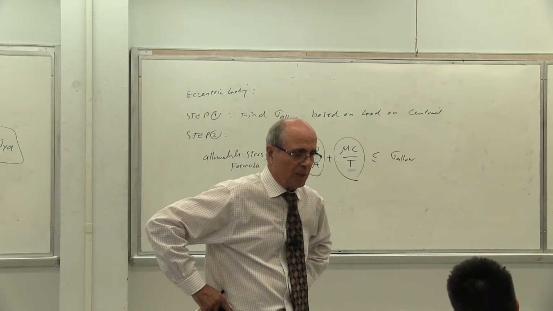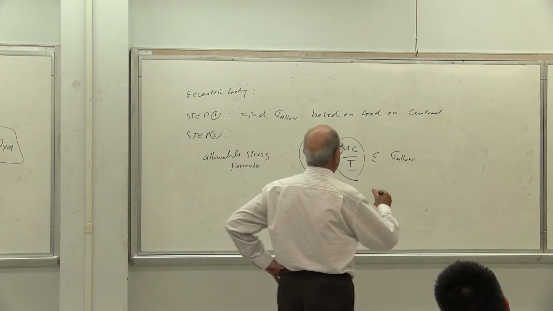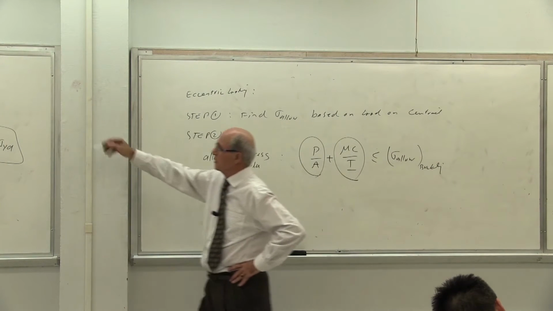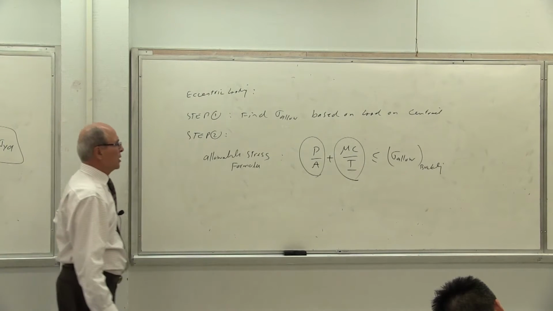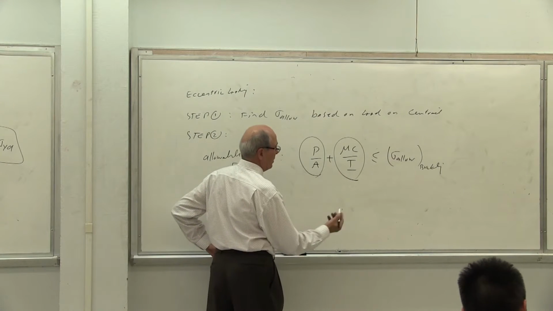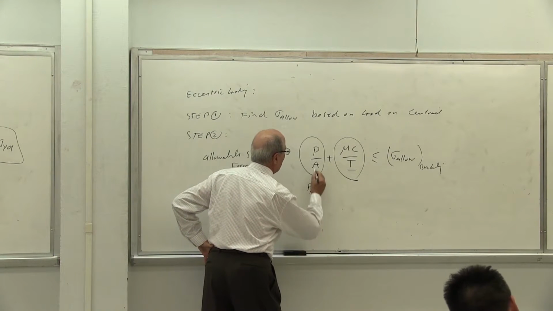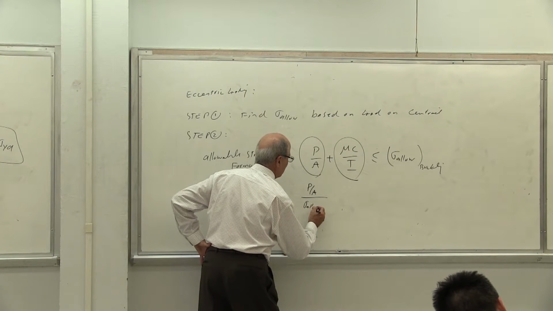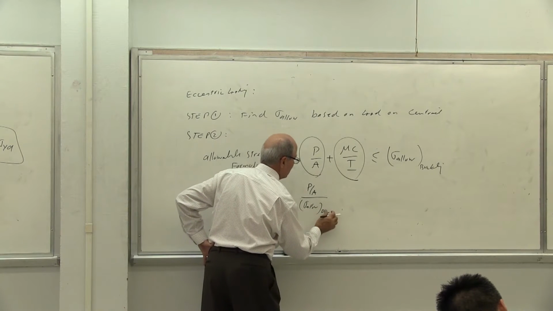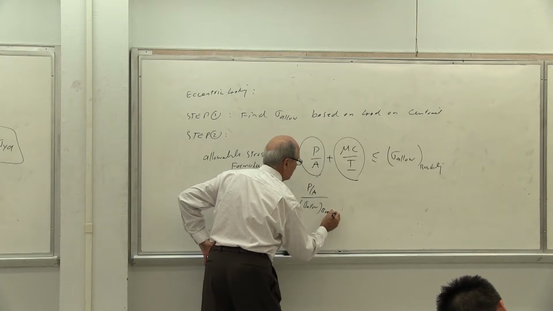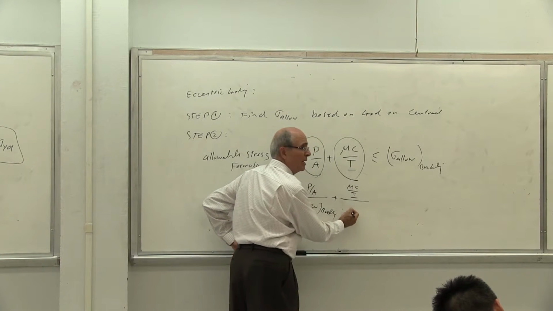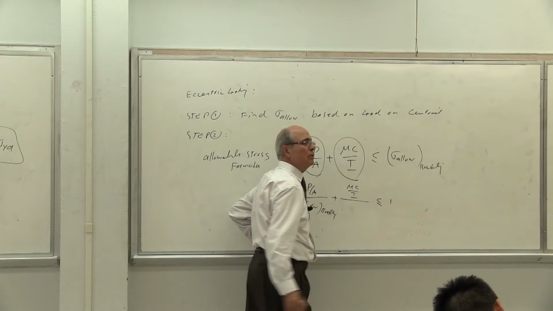Is that correct or not? Because this is due to the buckling. So this is sigma allowable, write it down. This is sigma allowable due to buckling because we consider buckling phenomena to get there. So they say this is too conservative. Let's do it this way, which is a better way of doing it. They did it like that. They divide P over A by sigma allowable buckling. Notice if you divide both sides by sigma allowable buckling, this is buckling plus MC over I divided by sigma allowable buckling should be less than or equal to 1.